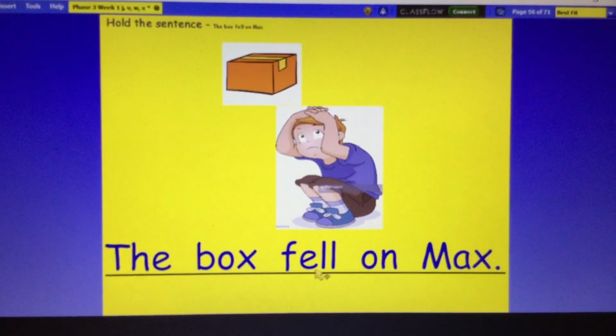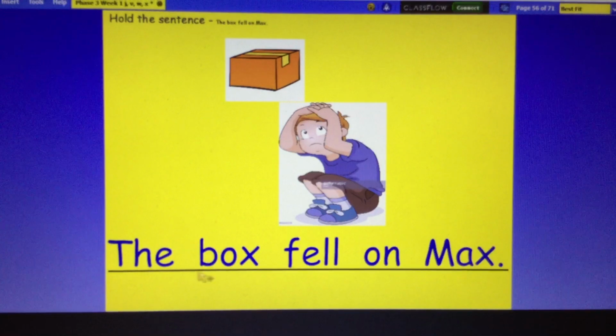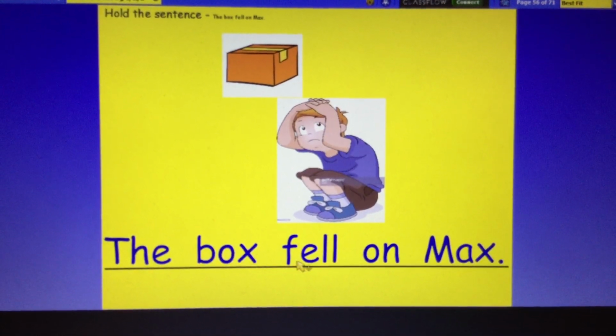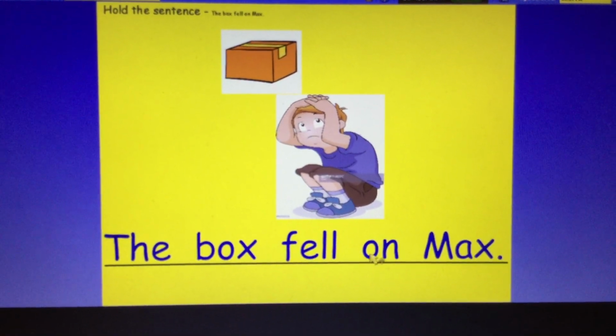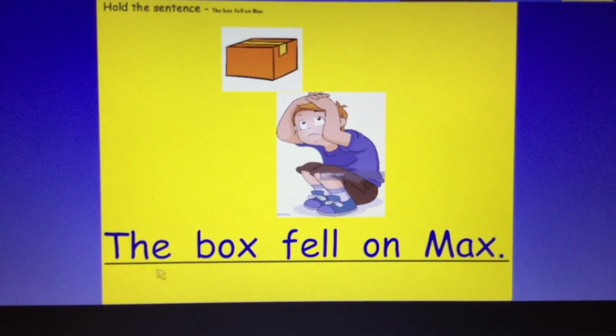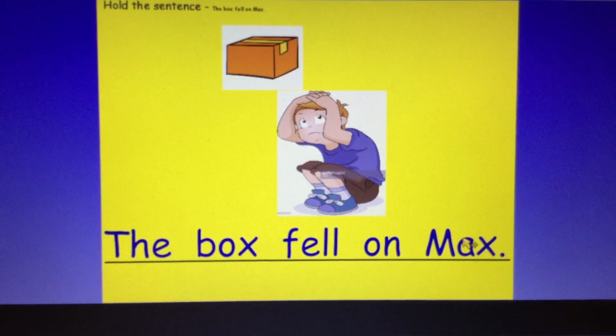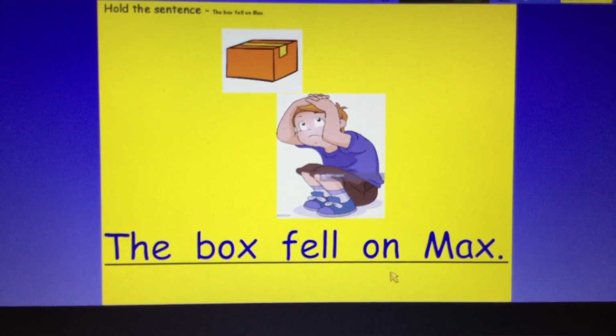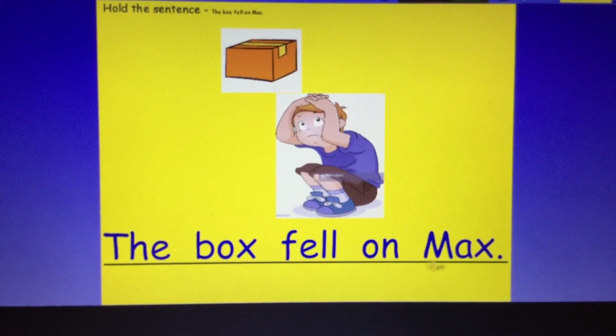Fell, F-E-L. So the box fell on Max. The box fell on Max. How many words in that sentence? That's right, there's 5.